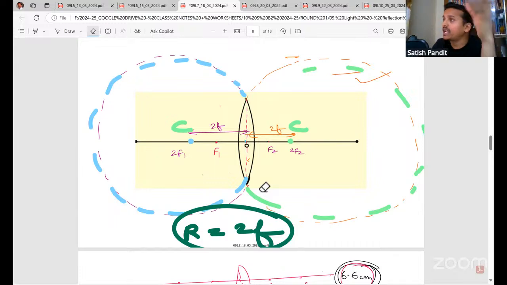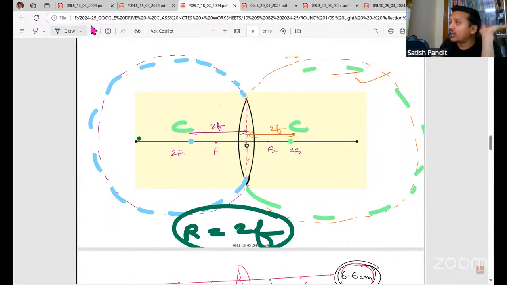Please remember, in our syllabus, we are going to keep the object always on the left side only. So light rays are going to come from the object from the left side only. Please remember, since we are going to place the object on the left side, object distance is always going to be negative. We have already discussed this last class. Object distance will always be negative.